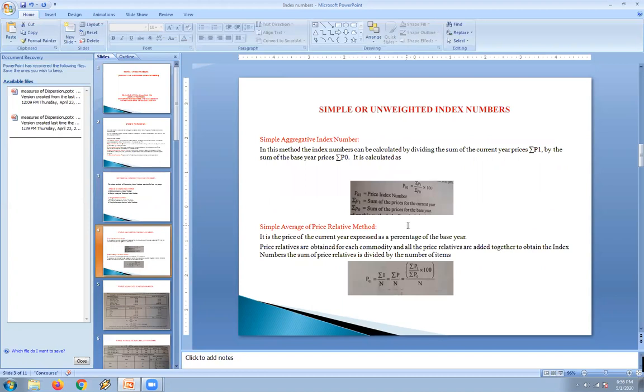Here we are concentrating on simple, unweighted index numbers, where only prices will be considered in this method. Simple aggregative index number means the index number is calculated by dividing the sum of current year prices, denoted as P1,